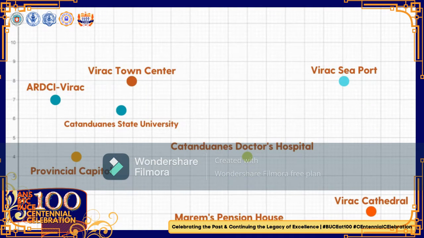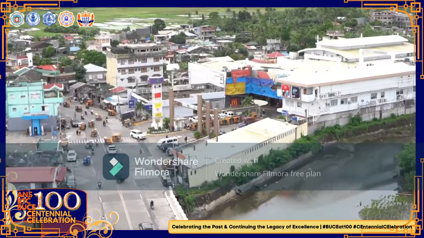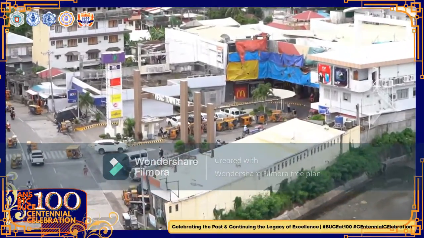To plot the point 6, 8, we need to move 6 units right from the origin and move 8 units up. Aha! Agent Marino directs us to Virac Town Center.